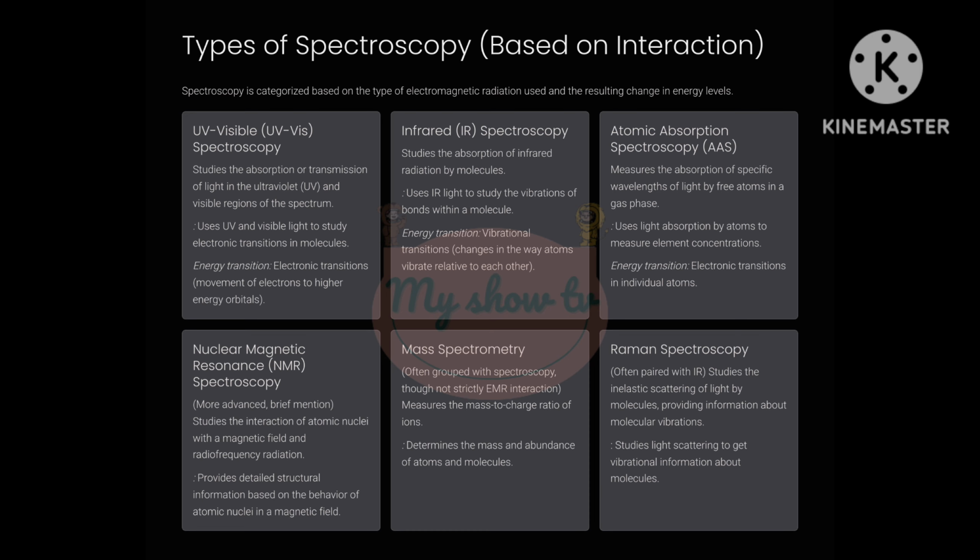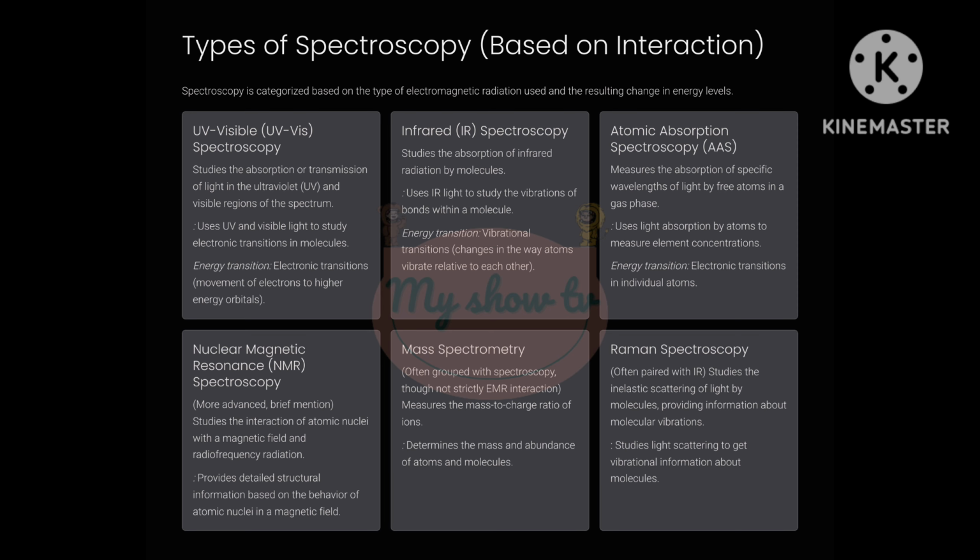5. Nuclear magnetic resonance, NMR, spectroscopy. This is a more advanced technique, but important to mention. NMR doesn't directly involve absorption or emission of light in the same way as the others. Instead, it studies the behavior of atomic nuclei, specifically those with an odd number of protons or neutrons, like hydrogen-1 and carbon-13, when placed in a strong magnetic field and exposed to radiofrequency radiation. The nuclei can absorb this radiation and flip their spin, providing detailed information about the structure and environment of atoms